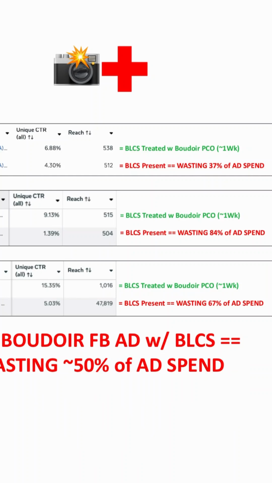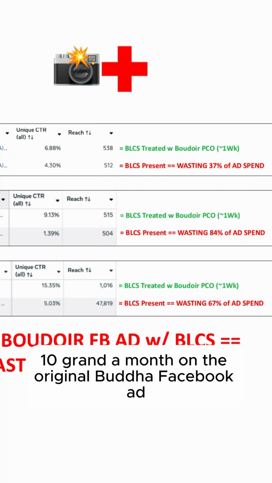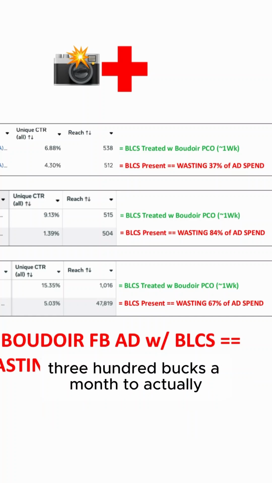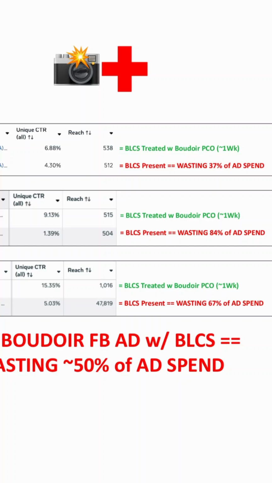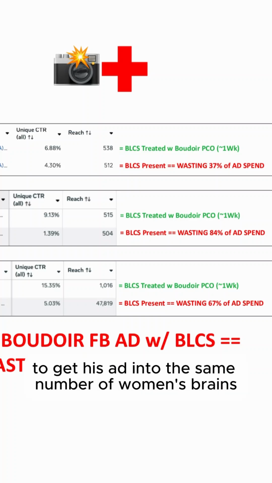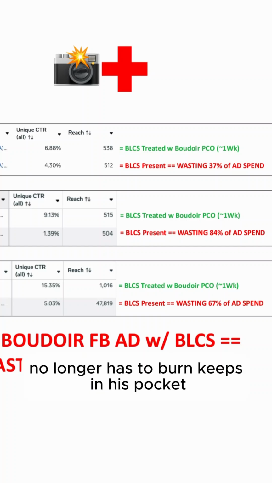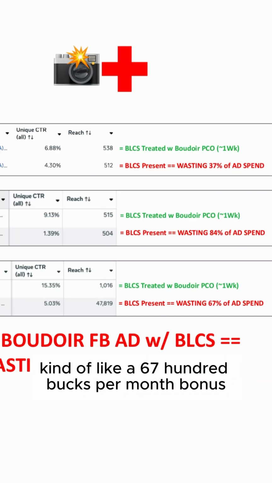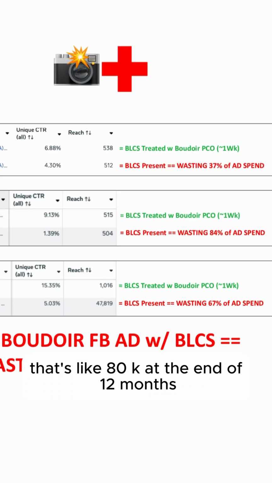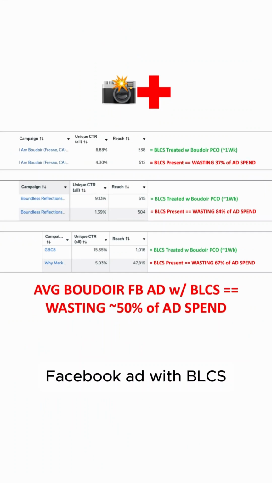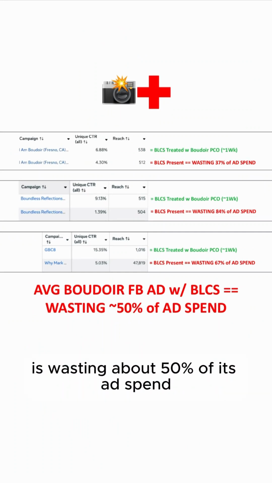As a result, if he's spending 10 grand a month on the original Boudoir Facebook ad, now he only needs to spend 3,300 bucks a month to get his ad into the same number of women's brains. So the 6,700 bucks a month, he no longer has to spend, no longer has to burn, keeps in his pocket, kind of like a 6,700 bucks per month bonus. That's like 80K at the end of 12 months. So what we've discovered is the average Boudoir Facebook ad with BLCS is wasting about 50% of its ad spend.